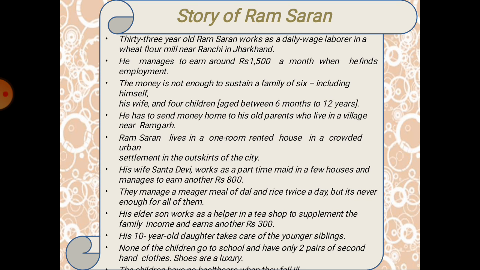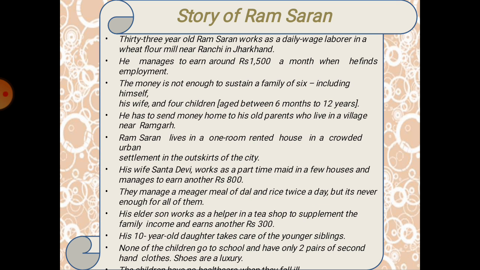Okay, and his wife Satya Devi has been working as a part-time maid. Maid means, you know, servant. She earns around 800 per month, that also. And they manage to arrange their meals of dal and rice twice a day.